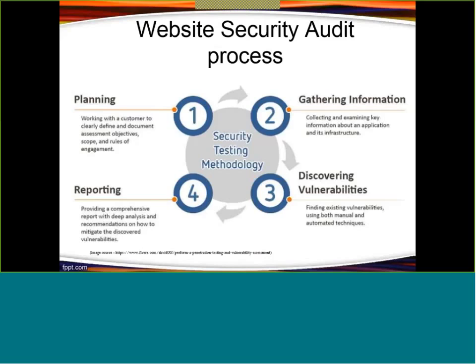The executive report is only 1 or 2 pages, and it is intended for higher authorities like the director, principal or managing director. By going through this report, they will be able to know how many risks are available in your website, how many high-risk vulnerabilities and how many low-risk vulnerabilities are available, to just get an idea about your website security.